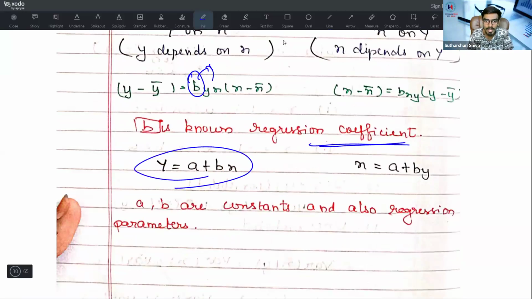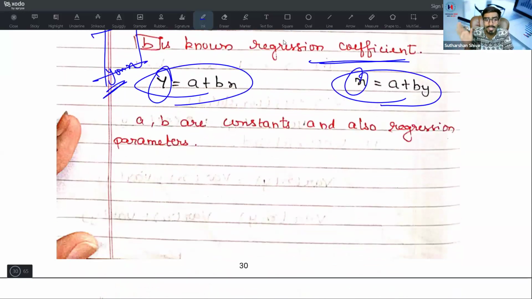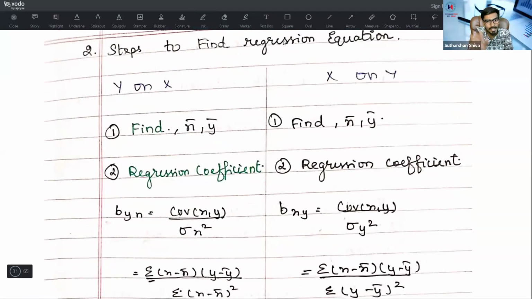Y on x means y depends on x, so y is equal to a plus bx. X on y means x depends on y, so x is equal to a plus by. Kindly remember this. a, b are constants and can also be treated as regression parameters. This may be a question you may try to find out.